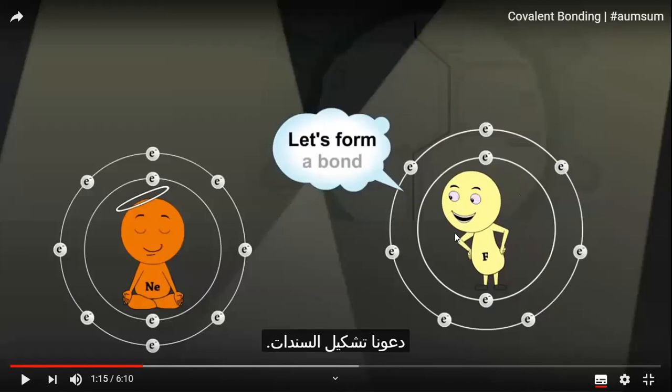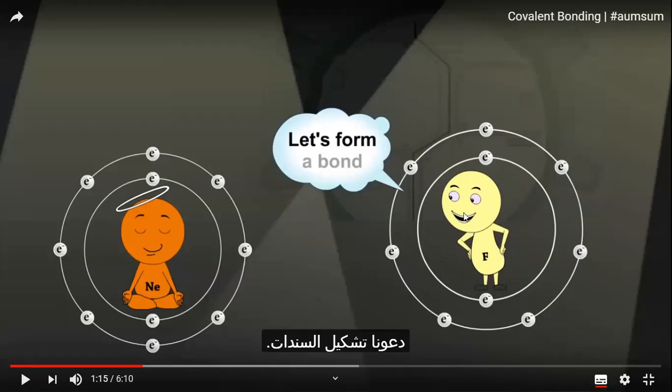Okay, here this atom, fluorine, 9. First energy level 2, and the second energy level 7: 1, 2, 3, 4, 5, 6, 7. So the fluorine atom needs to become more stable. To become more stable, it should have 8 electrons in the outer shell.